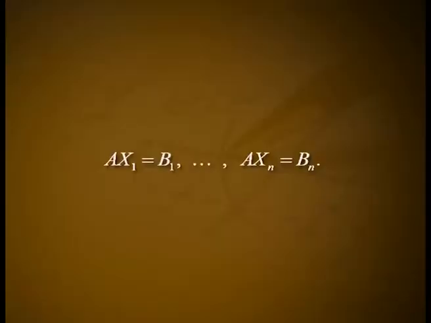Then the given equation AX is equal to B is equivalent to the system of equations AX1 is equal to B1 etc. AXn is equal to Bn.